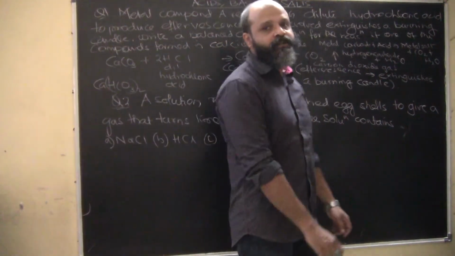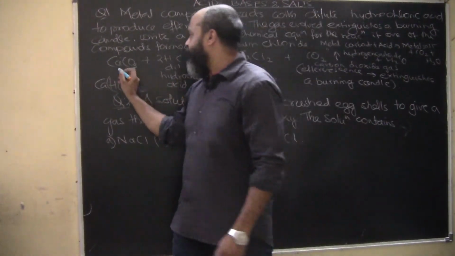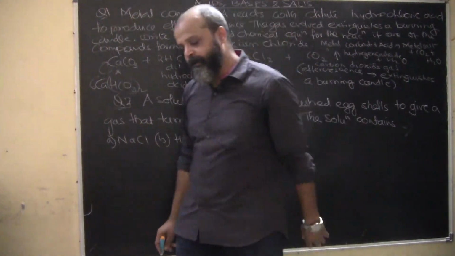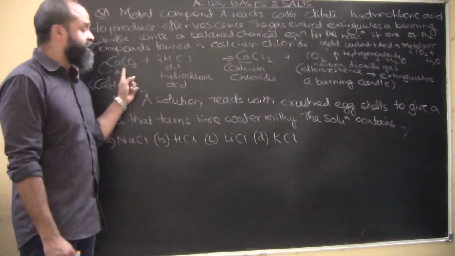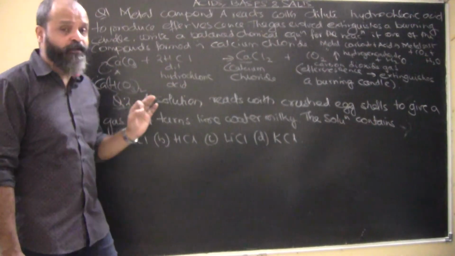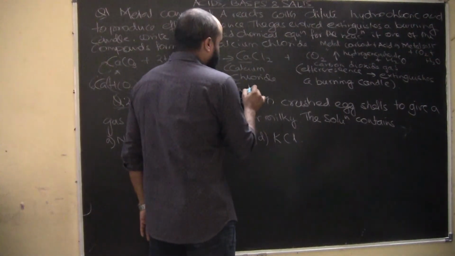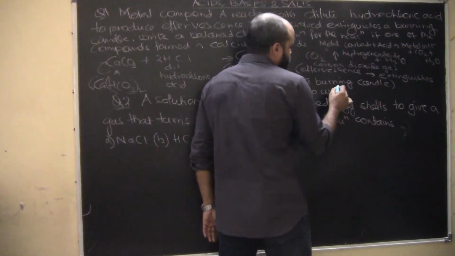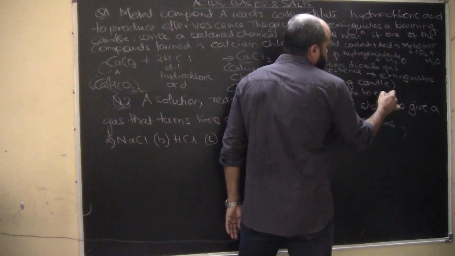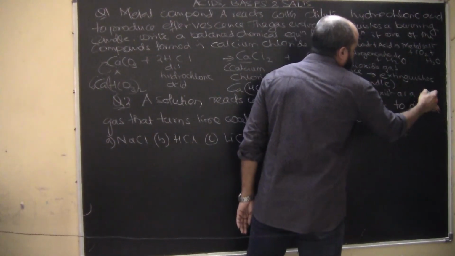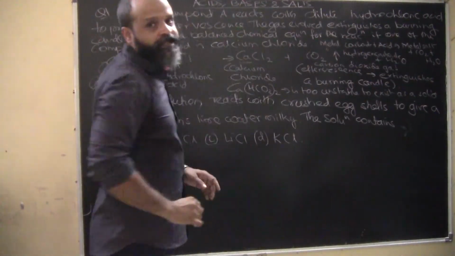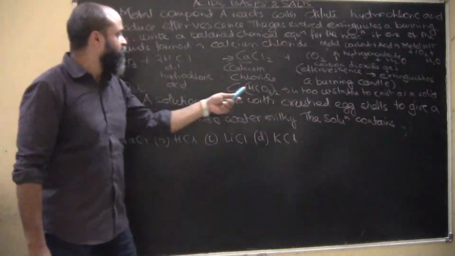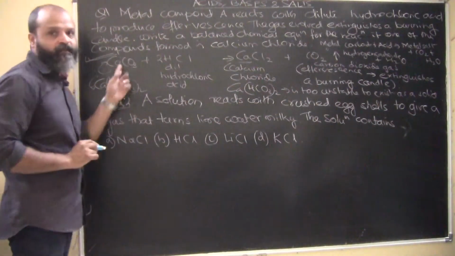So how will we distinguish whether compound A is calcium carbonate or calcium hydrogen carbonate? Just a tip: calcium hydrogen carbonate is water soluble, and it is too unstable to exist as a solid. Now metal compound A which has been taken is obviously a solid. Calcium hydrogen carbonate can only be stable in a liquid form. So the higher chances are for calcium carbonate, and that will be the answer.